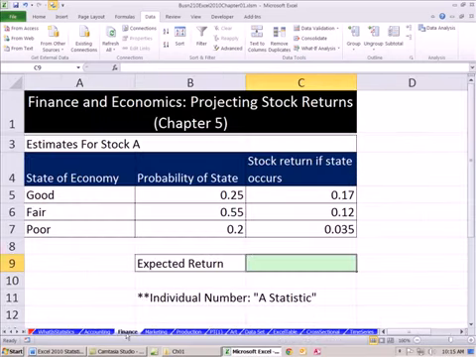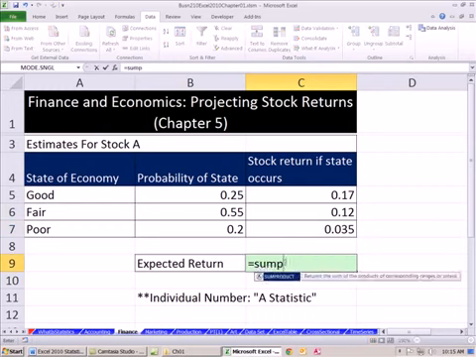If we go over to the sheet called finance, in chapter 5, we'll see how to estimate our future stock return. So estimates for stock A. We would look at probabilities of states of the economy and estimations of what the stock should return. And to figure out our expected return, we'd have to multiply these two together and then add, multiply these together and add, multiply these together and add. And we'll see how to use the SUMPRODUCT function to simply make our life easy.